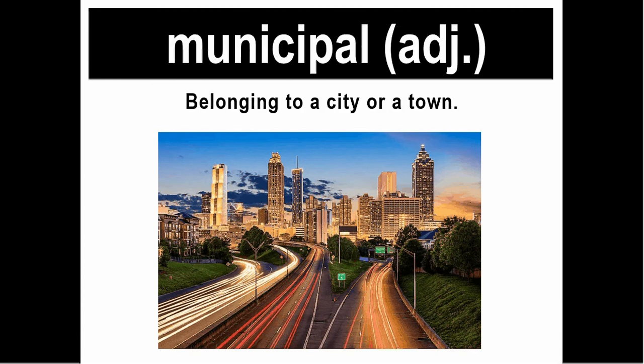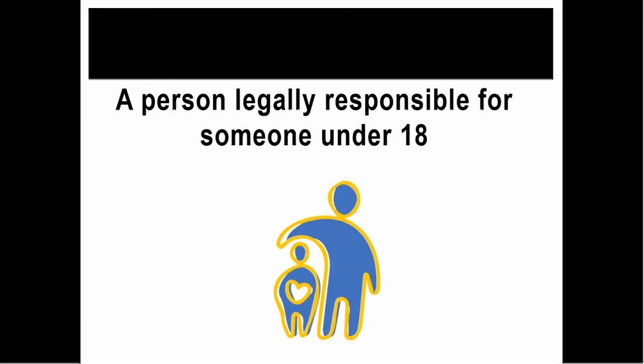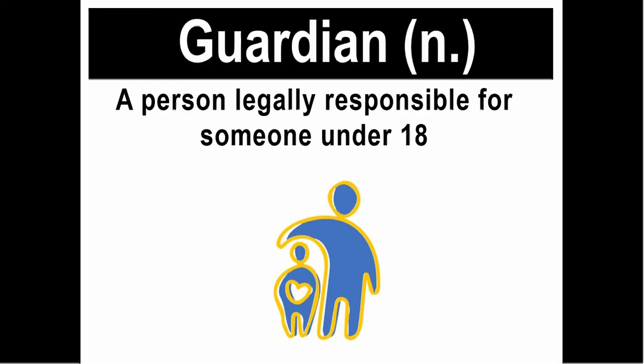Then the word municipal. Municipal. It means belonging to a city or a town, like the municipal courts. So we have municipal courts and juvenile courts. Next word, guardian.